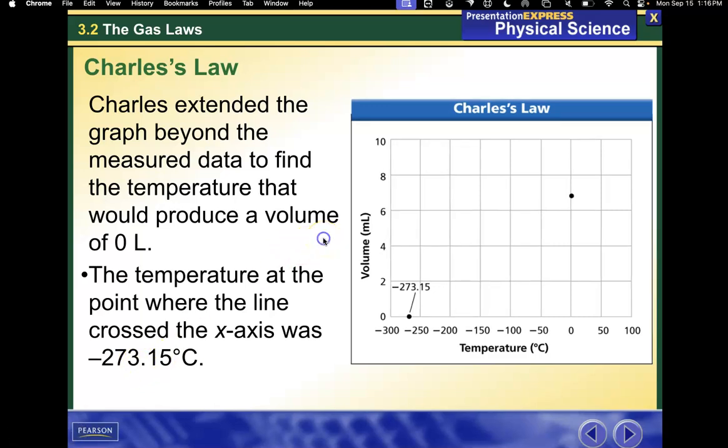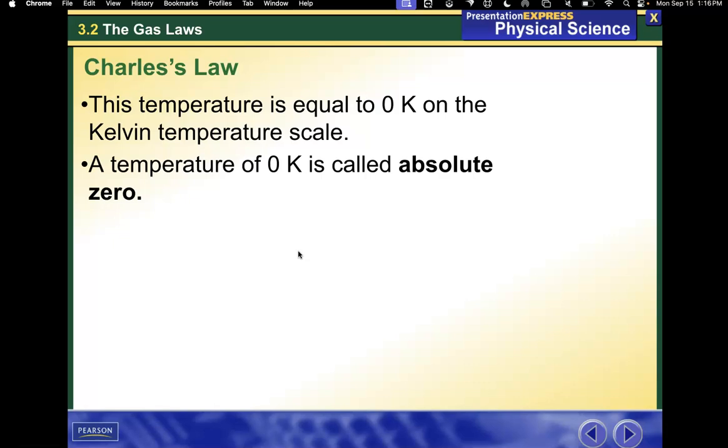So let's take a look at this. Here are the data points that Charles got. You can see it's pretty much a straight line, which shows as temperature goes up, volume goes up. So he drew a straight line. Then he took this line and extended it out. And what he found was this number: when you have a volume of 0, you had negative 273.15. This temperature is equal to 0 Kelvin on the Kelvin temperature scale. A temperature of 0 Kelvin is called absolute zero. So that's where absolute zero was discovered.